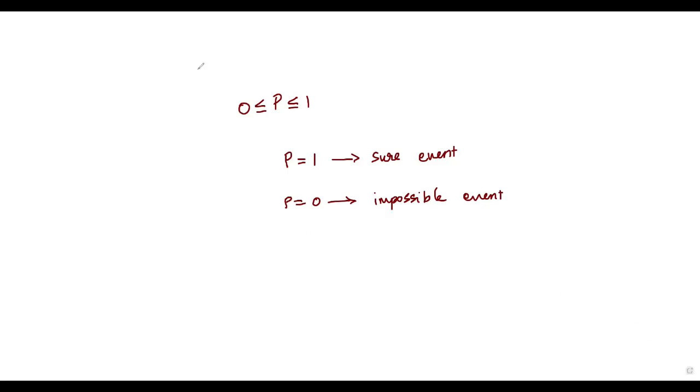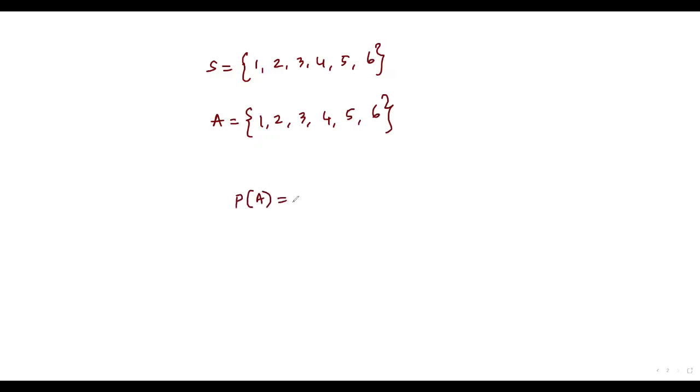Now let me consider rolling a die. Then the sample space is going to be the numbers 1, 2, 3, 4, 5, 6. There are 6 possible outcomes. That is, the total number of all possible outcomes is 6. Okay, now let A be the event of getting a natural number from 1 to 6. How many outcomes are there? A natural number from 1 to 6 is 1, 2, 3, 4, 5, 6. Now I want to find the probability of the event A, the event of getting a natural number from 1 to 6.